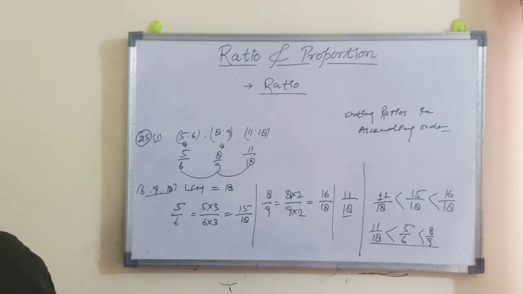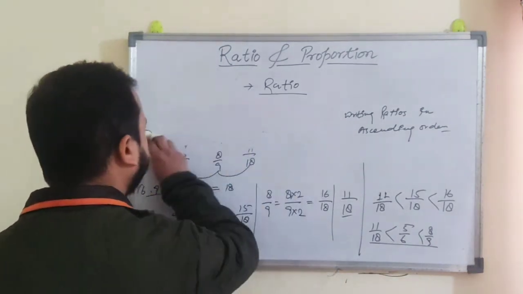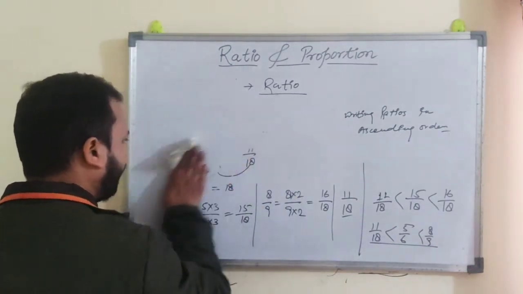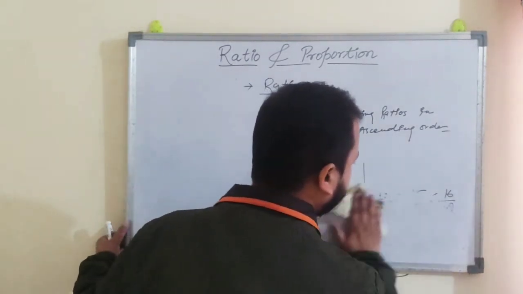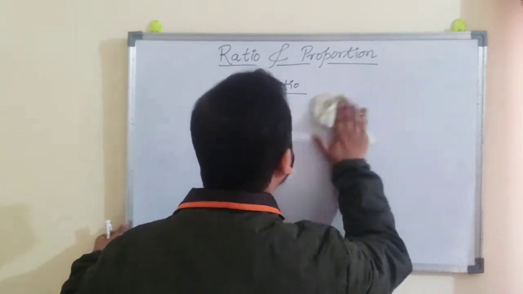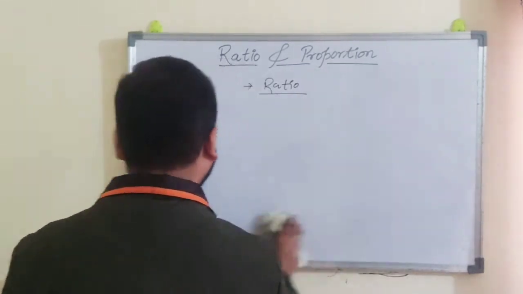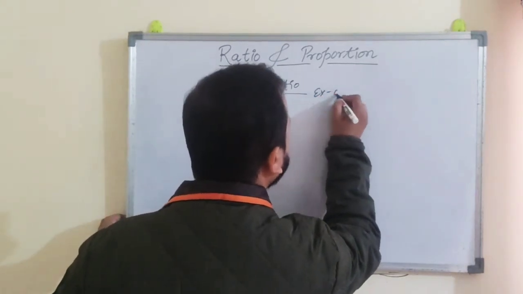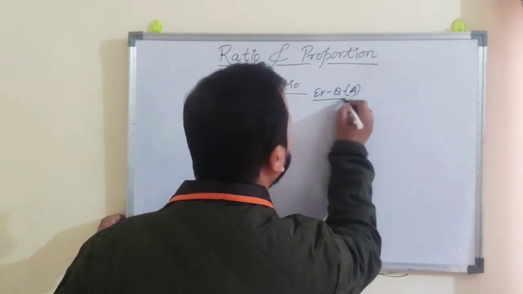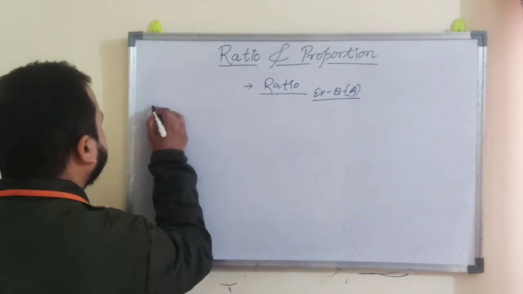So come to the first question of exercise 8A, question number 1.